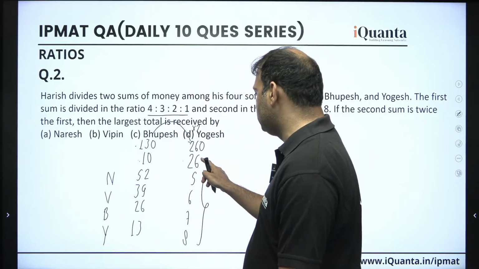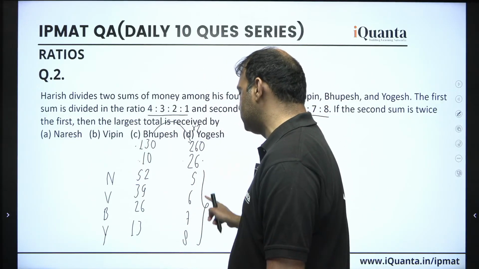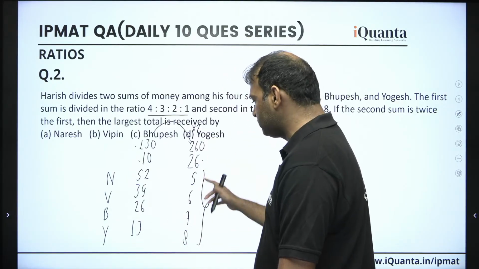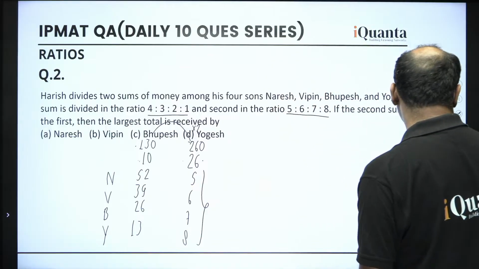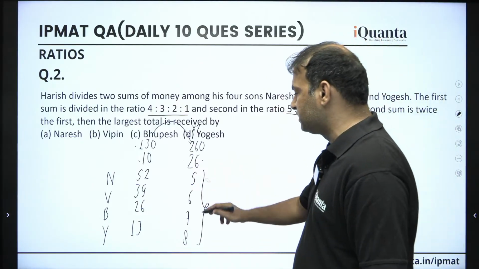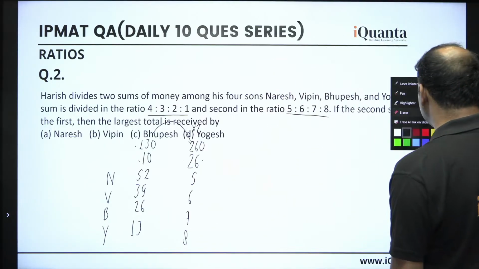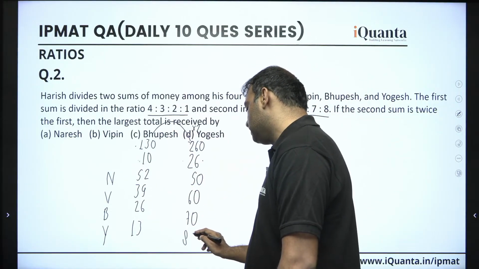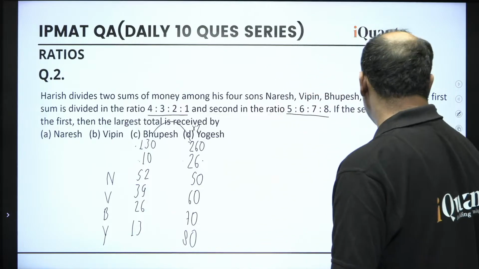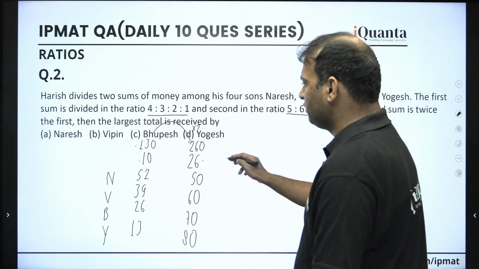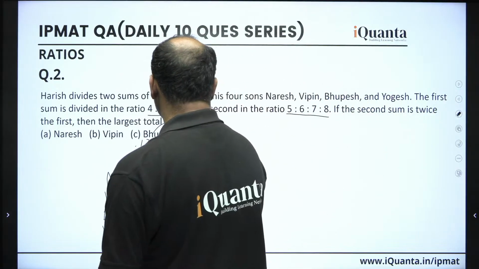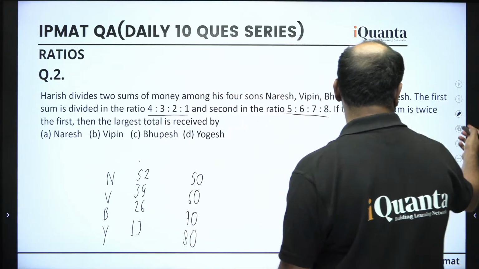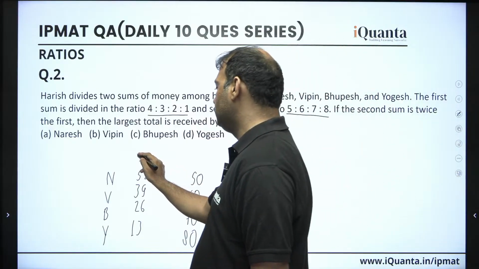This was 2, so 26, this was 3, so 39, and this was 4, so 52. Similarly, when the total in the second amount is 26, these are the individual shares. Now this has become 260, which is 10 times, so all of them should become 10 times. Getting 10 times is nothing, just adding one zero following the digit. That's it, right? So this is how we got the amount of all of them in an easy manner. I hope you understand that. Now we can just write 130 and 260.